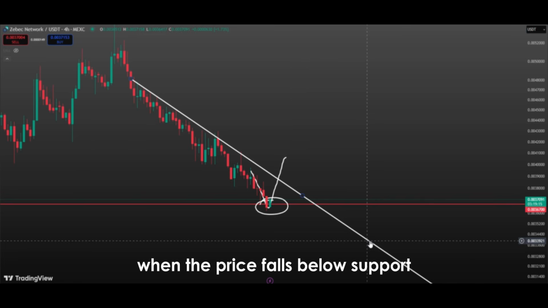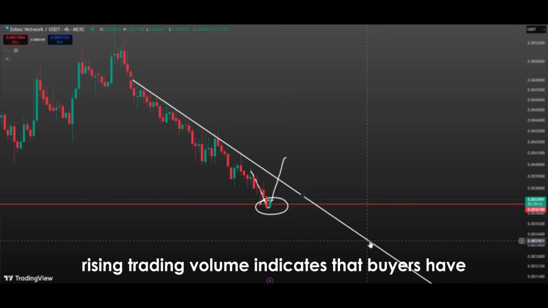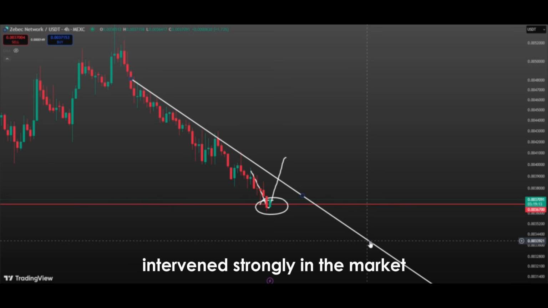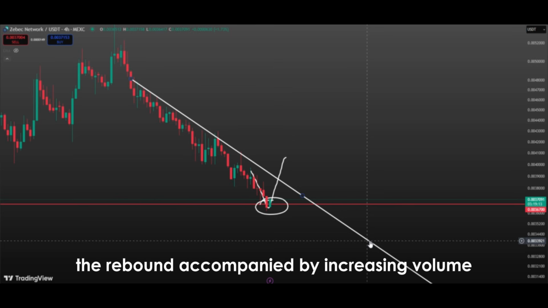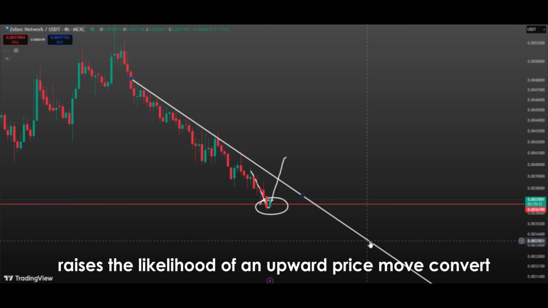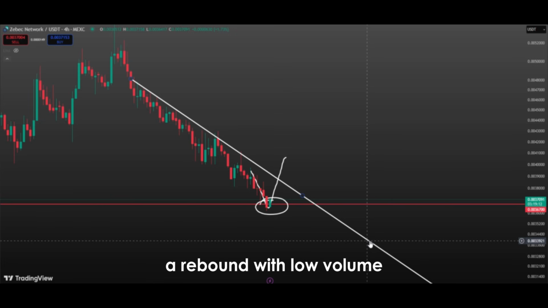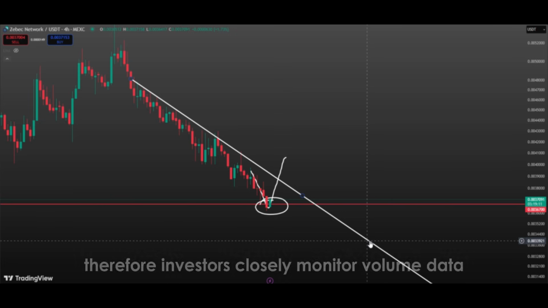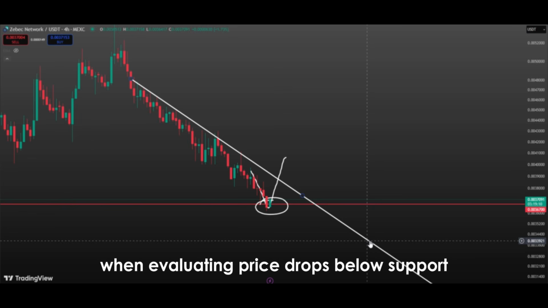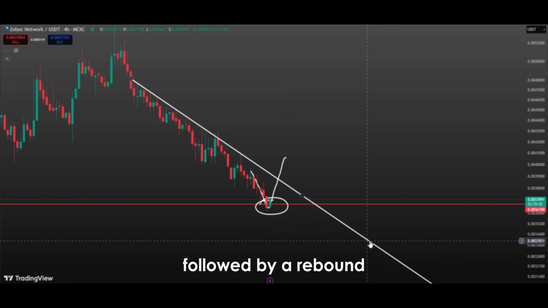Volume data also plays an important role in confirming these movements. When the price falls below support and liquidity is absorbed, rising trading volume indicates that buyers have intervened strongly in the market. The rebound, accompanied by increasing volume, significantly raises the likelihood of an upward price move. Conversely, a rebound with low volume may indicate a temporary recovery and a short-lived upward move. Therefore, investors closely monitor volume data when evaluating price drops below support followed by a rebound.